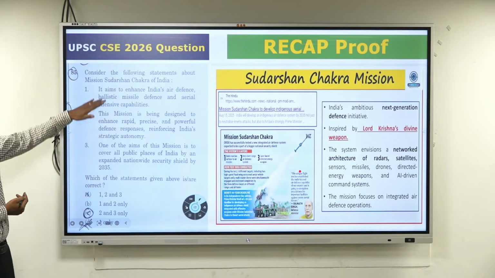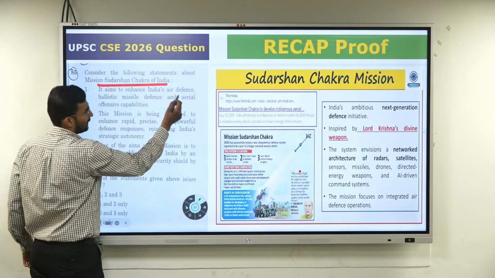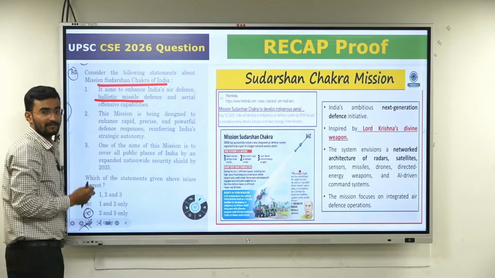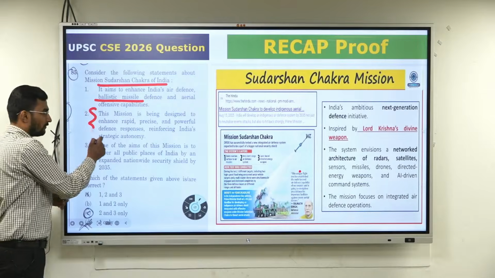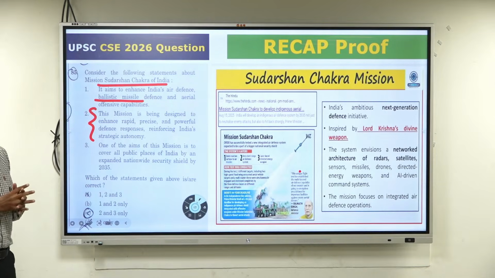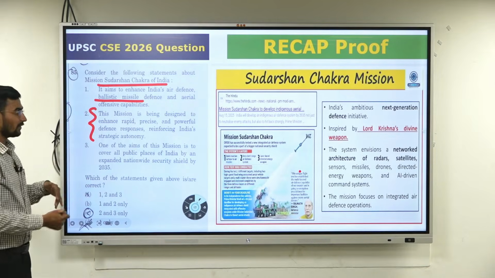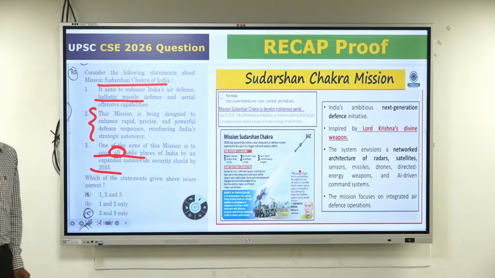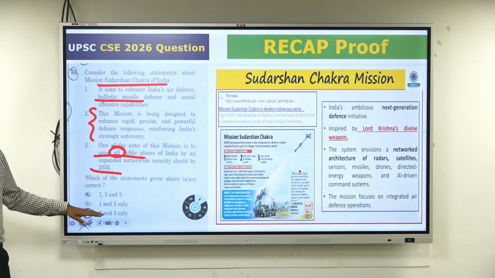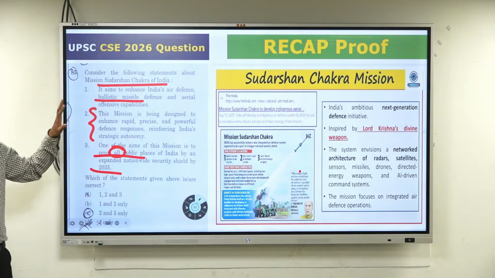So the basic question is Sudarshan Chakra of India. It aims to enhance India's defense. Ballistic missile, I have discussed what is ballistic, what is cruise also. Second, we have discussed Iron Dome and the THAAD missile. The third of the missions is to achieve this for all public places by 2035.